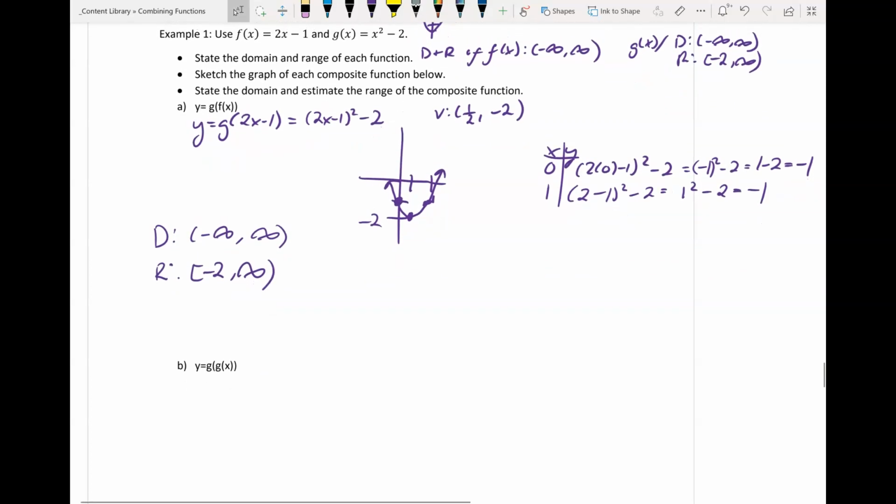Now looking at g of g of x, we're going to find our graph, the function. So g of x is x squared minus 2, and then we go ahead and plug this x squared minus 2 into the g of x function.